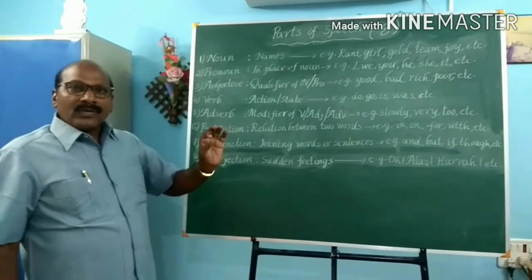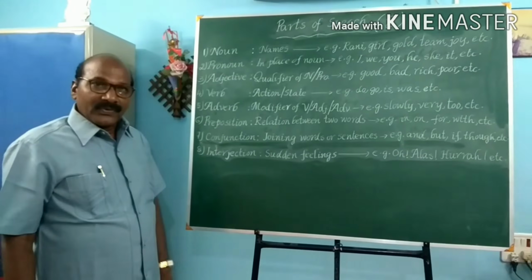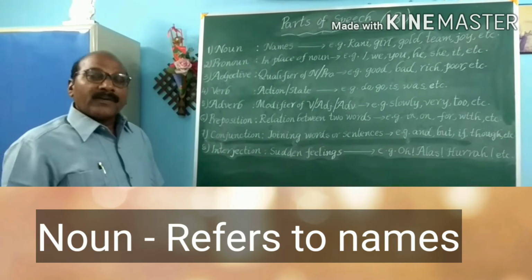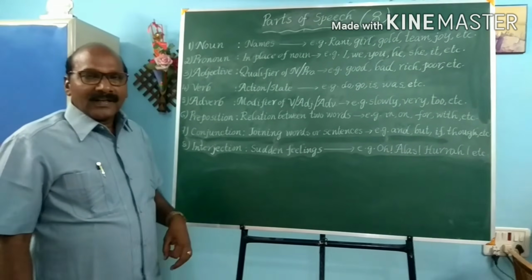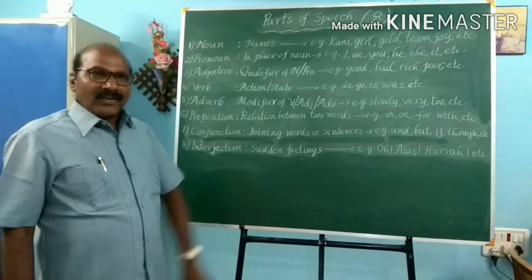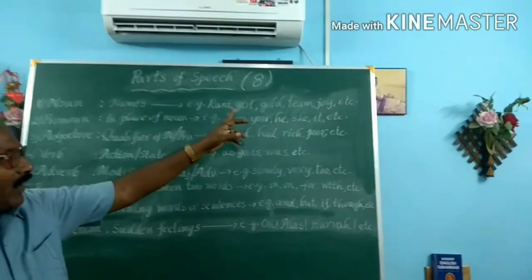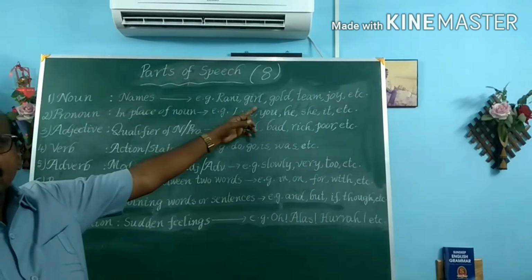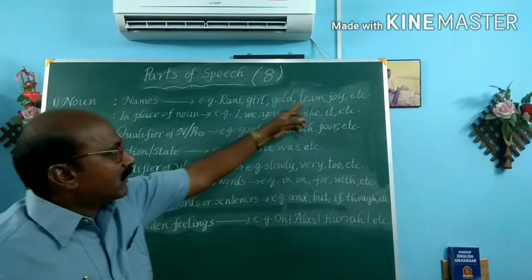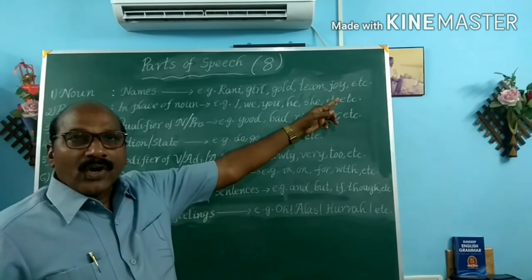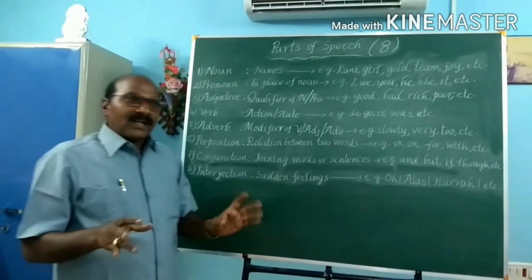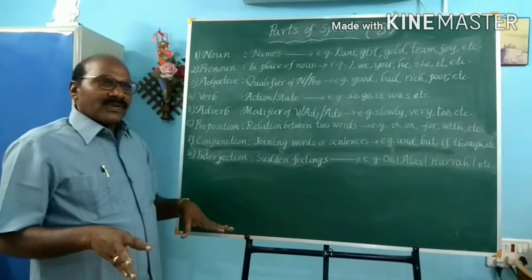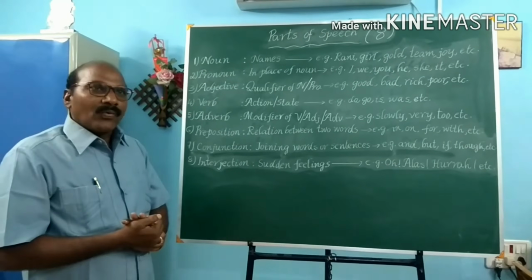A noun refers to names. It might be the name of a person, place, thing, animal or quality. Take an example: Rani, girl, gold, team, joy, etc. Whatever refers to names, that is called a noun.